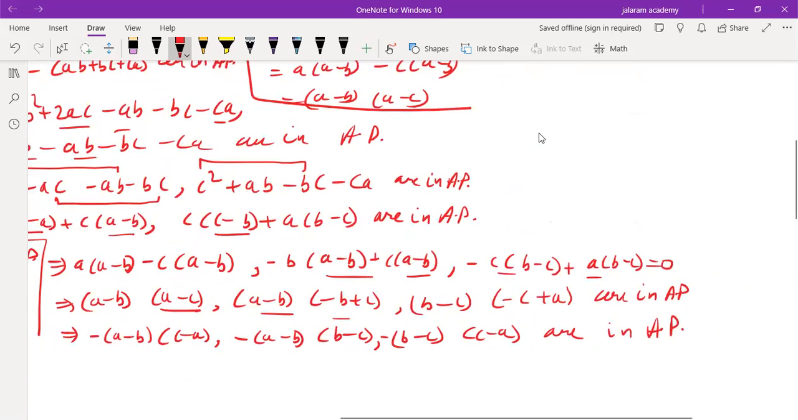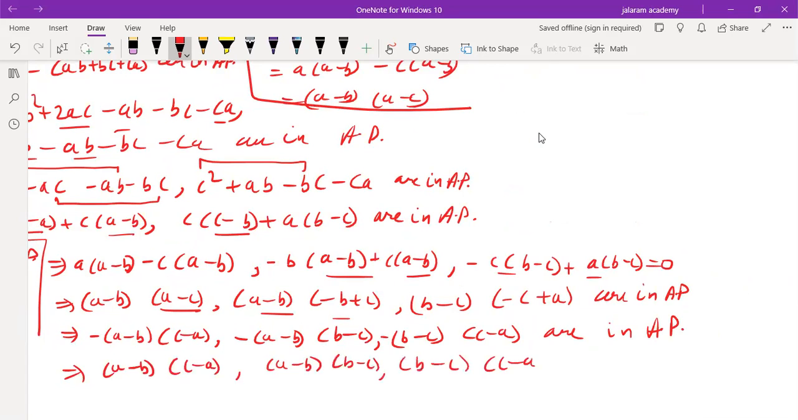Now if you multiply all the terms with minus 1, it is (a minus b) into (c minus a), comma, (a minus b) into (b minus c), comma, (b minus c) into (c minus a) are in AP.